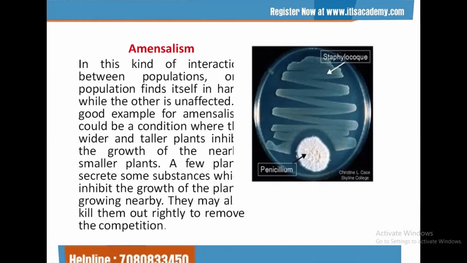Amensalism. You are seeing a Petri plate where Penicillium species is checking the growth of the bacteria Staphylococcus. So here the Staphylococcus species is getting harmed while Penicillium is not affected.